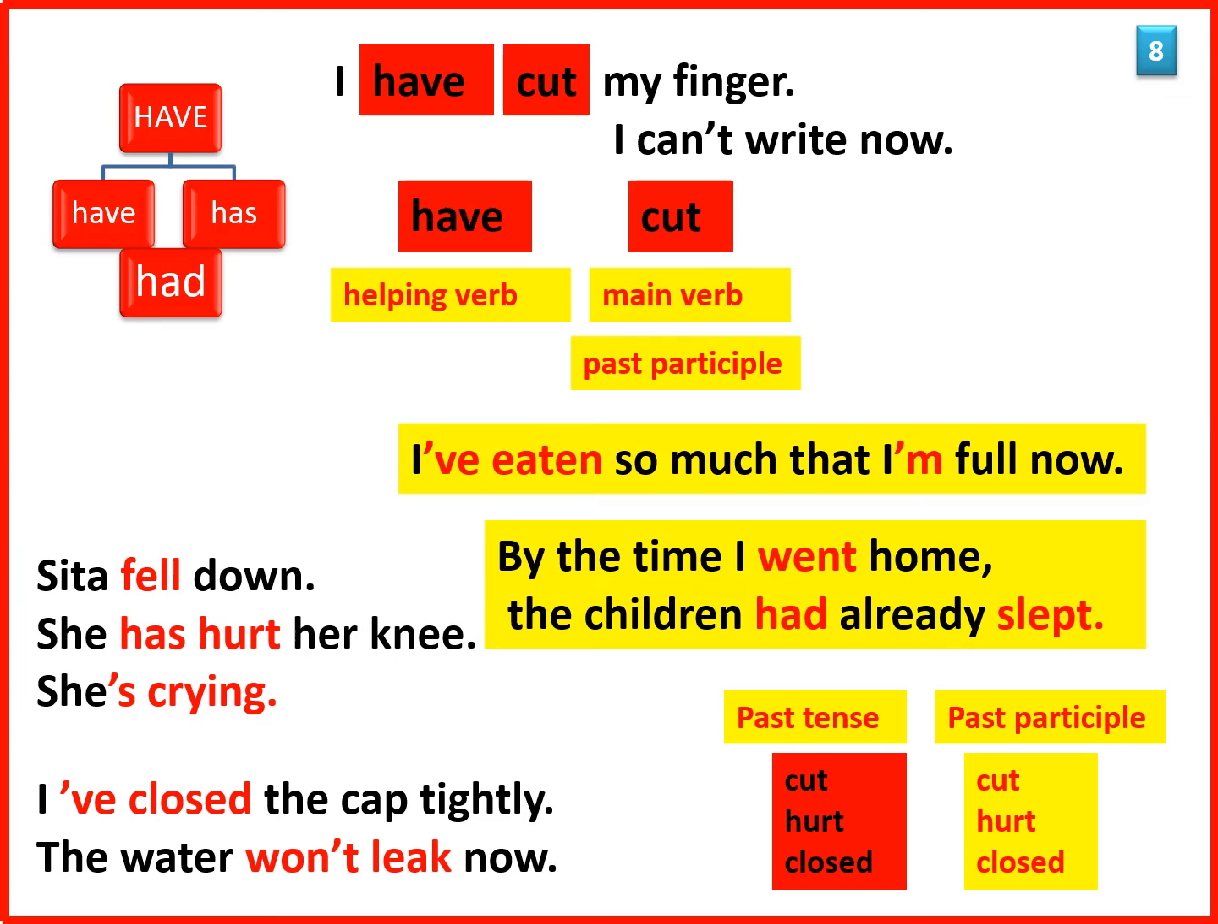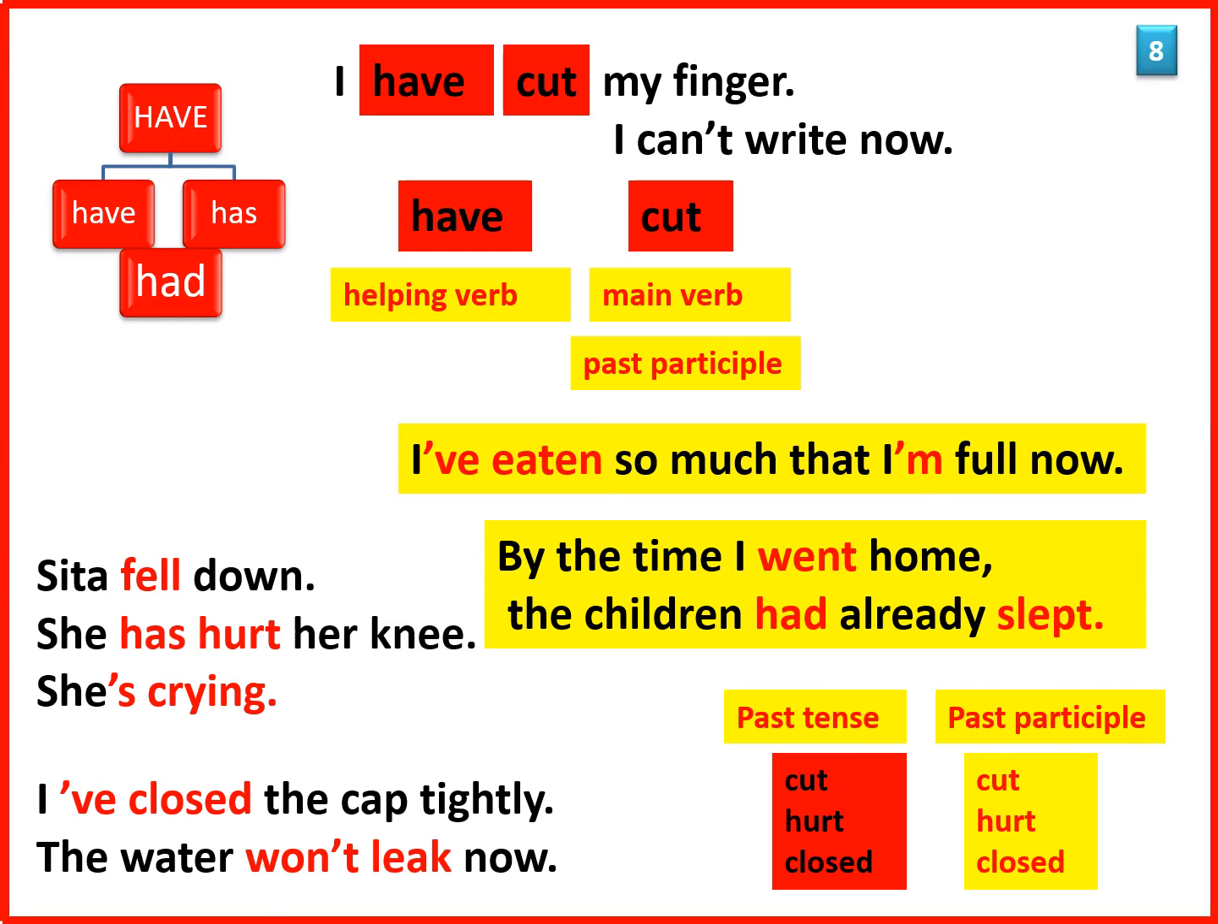Another time when you have to use two verbs together is when you talk of two events that are connected to each other, or you talk of some action which is already over but has some consequence in the present or future. I have cut my finger, so I can't write now. My finger still hurts. I've already eaten too much. I can't eat any more.